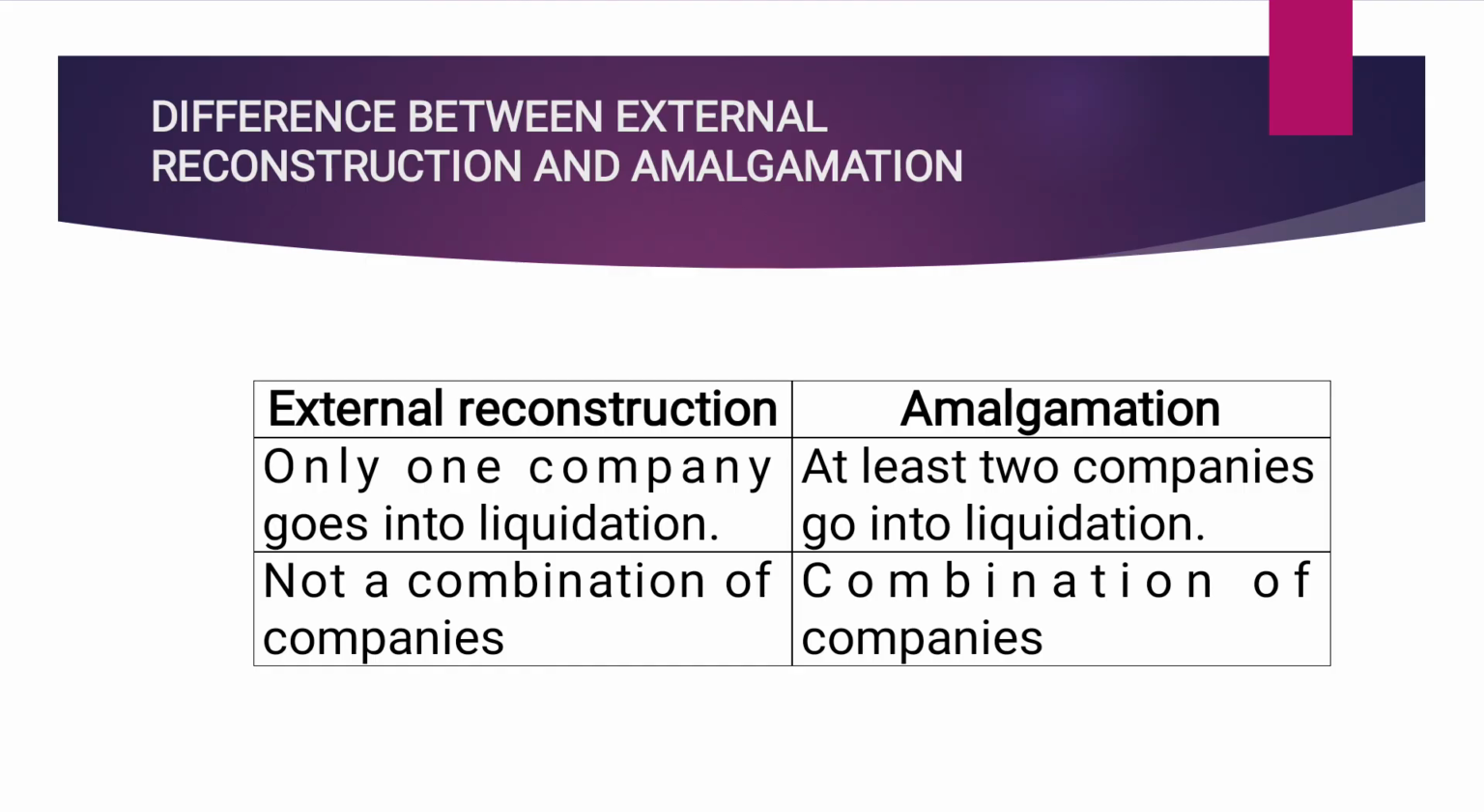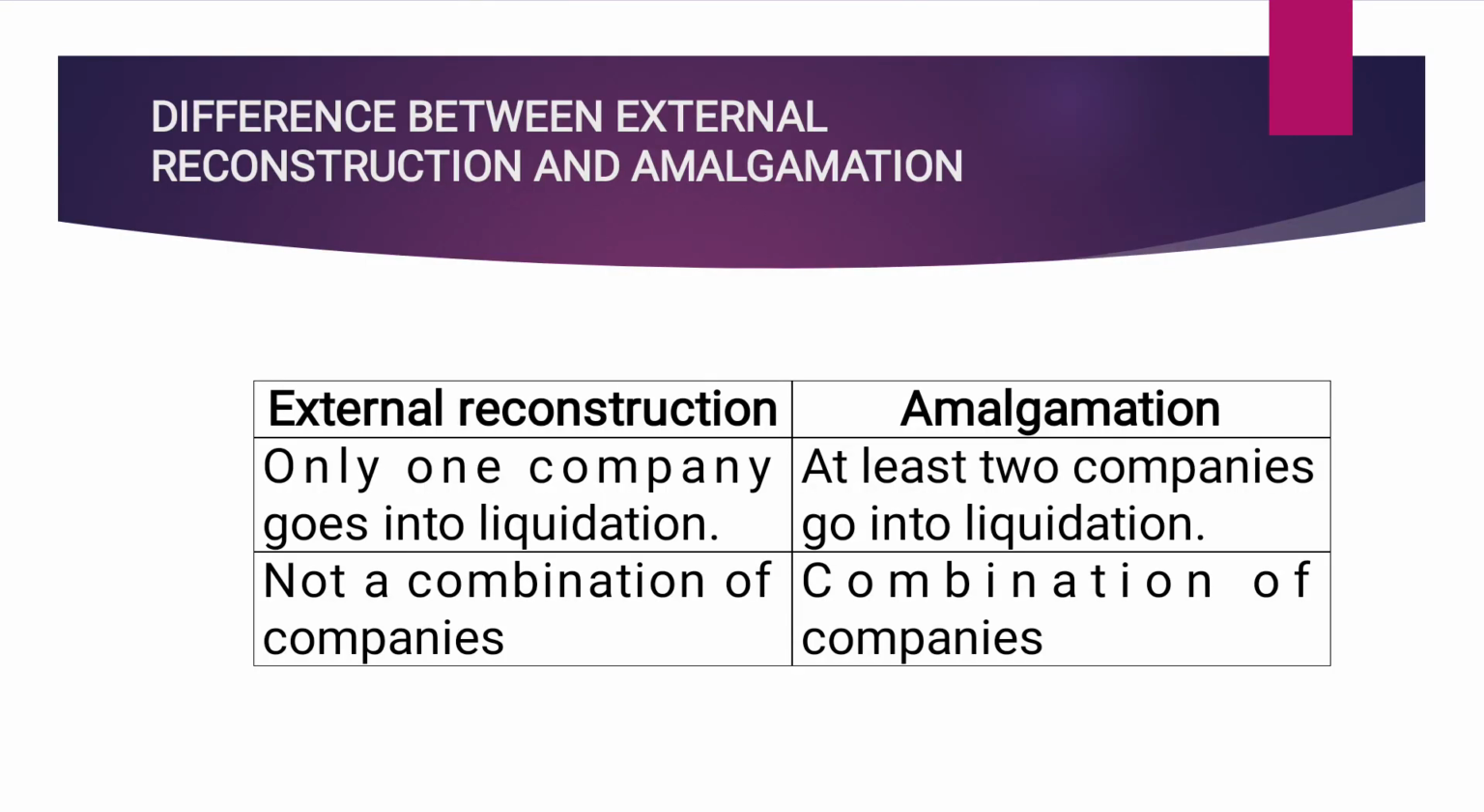So, the difference between amalgamation, absorption, and external reconstruction is this: in amalgamation, two companies merge and form a new company. The two companies are called selling companies and the new company formed is called the purchasing company. For example, Maruti and Suzuki. Both are selling companies, and the new company, Maruti Suzuki, is called the purchasing company.